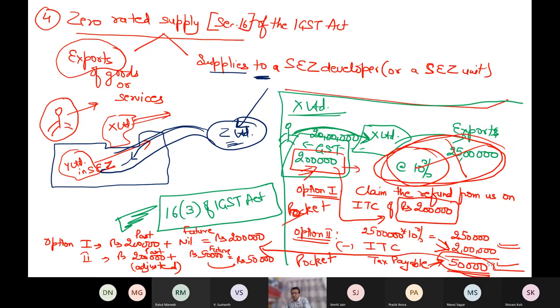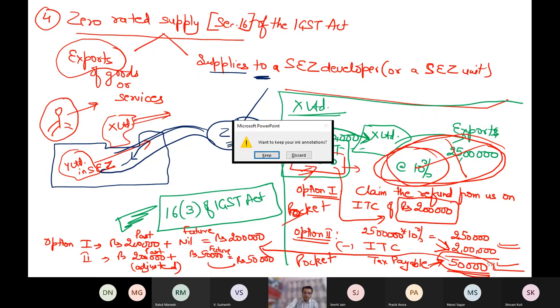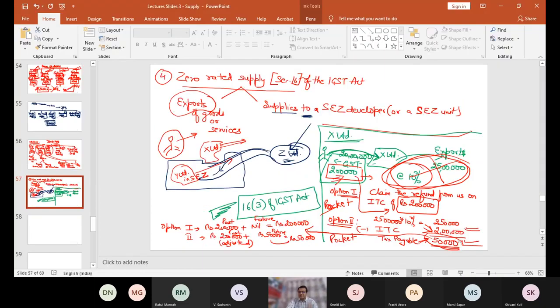Please raise your hand if these concepts are clear. In case not clear, kindly inform. If you understand these examples clearly, you will find that nothing is going from your pocket. In case the concept is clear, please raise your hand.